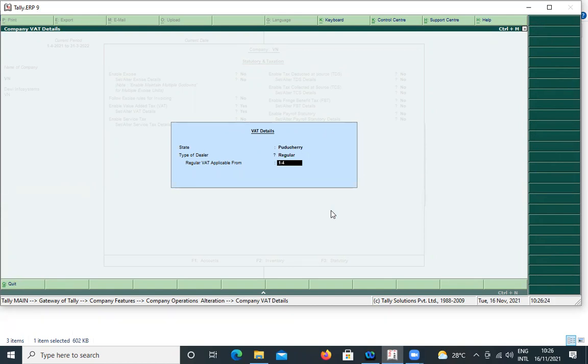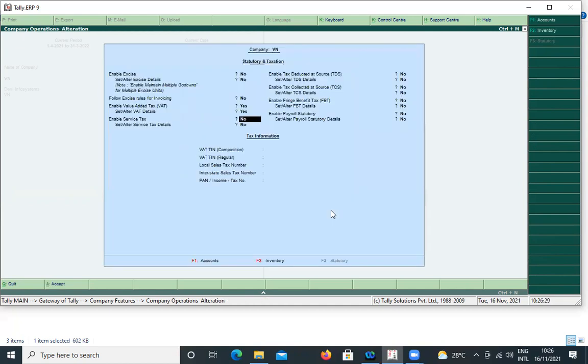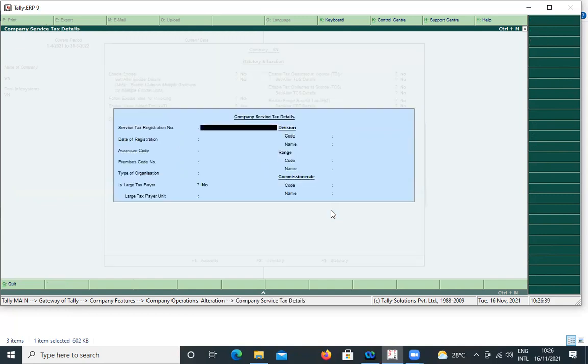No, 1/4/2021. Our company was started from 1/4/2021. Enable service tax if we have service tax. Whereas GST includes services also. Set alter service tax registration number. You provide a fake number. Date of registration 1/4/21.